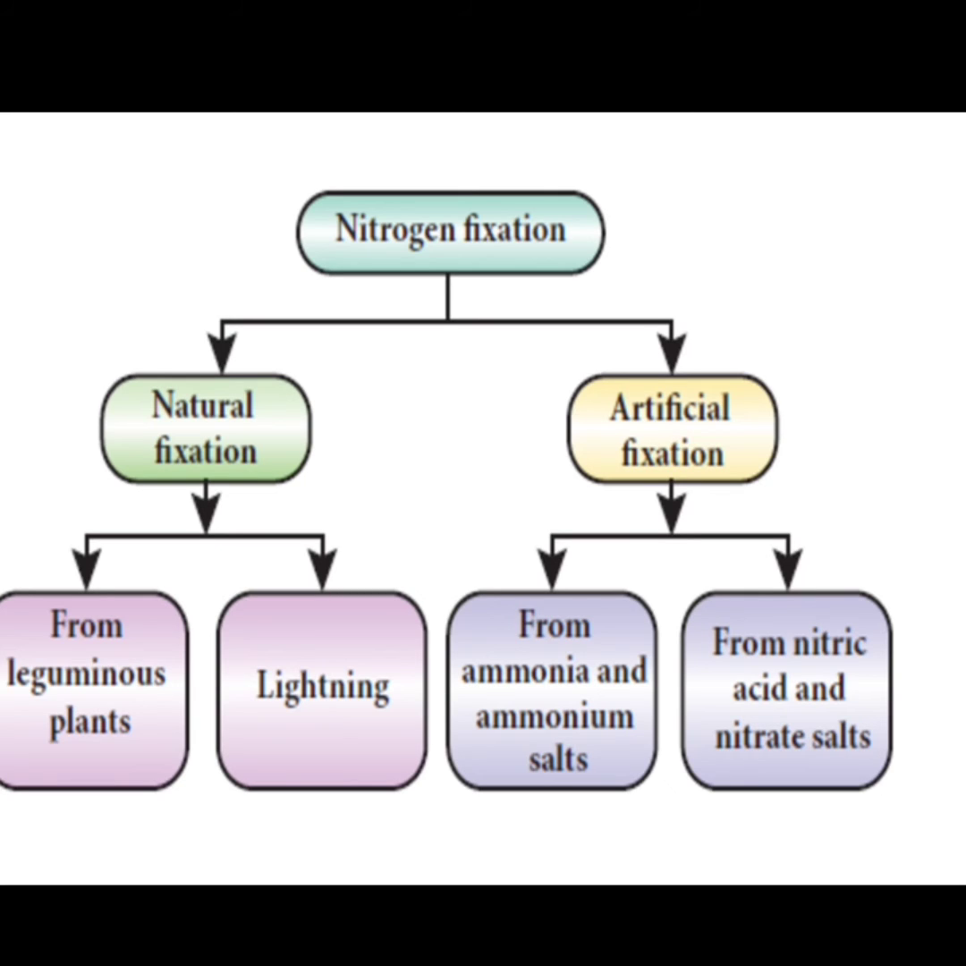So, nitrogen fixation can be categorized into two as natural and artificial, which is done by human beings. Further, natural fixation can be categorized as from leguminous plants and by lightning. Artificial fixation is further classified as that done by ammonia and ammonium salts. The other one is from nitric acid and nitrate salts.